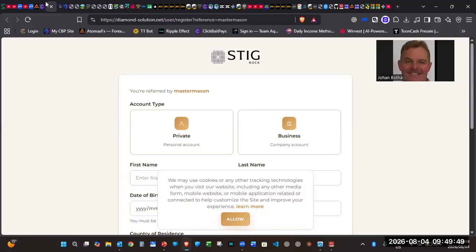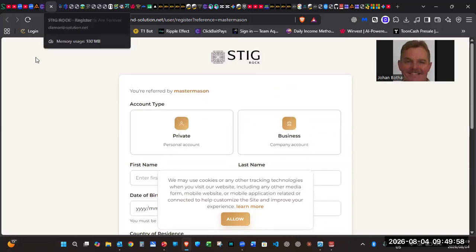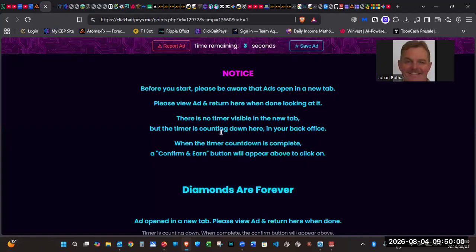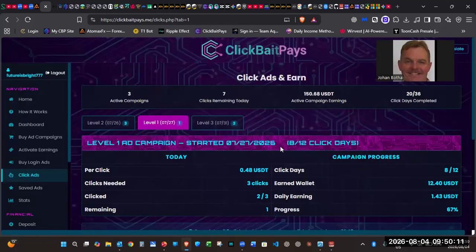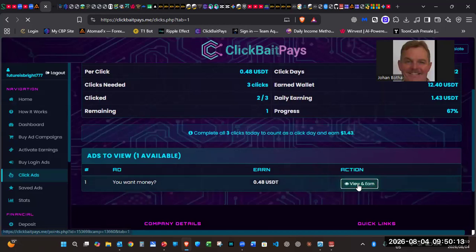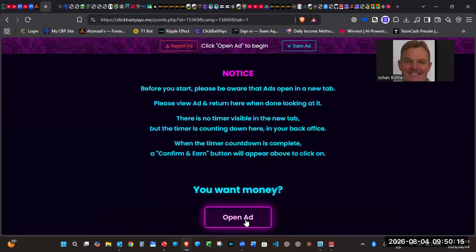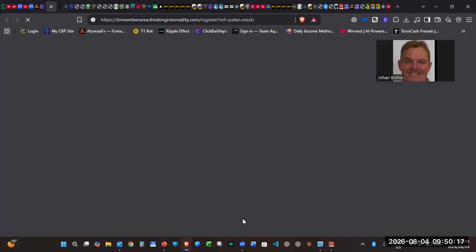Now there will be different sites advertised here. You don't have to join these or stay on the ad for the whole 15 seconds. You just come back, and you can see at the top is the timer, and then you're going to claim 48 cents for this ad on level 1. Then it jumps back again, and we're going to finish this one. I'm going to press open ad. It's going to open into a new window.